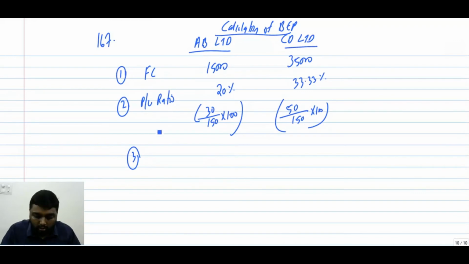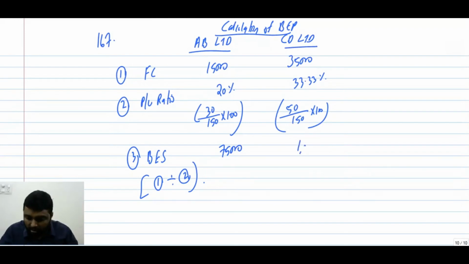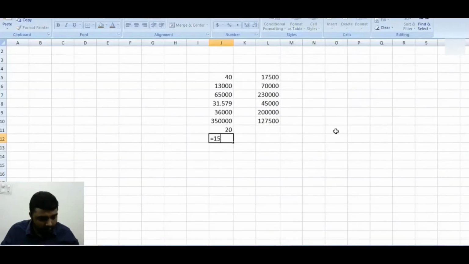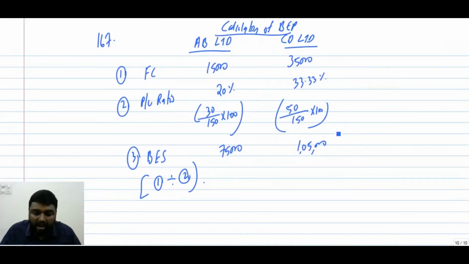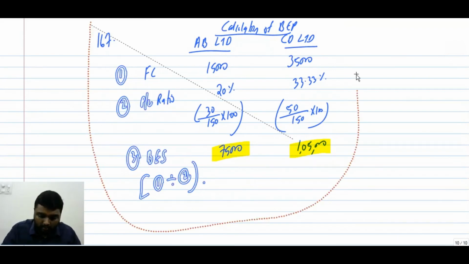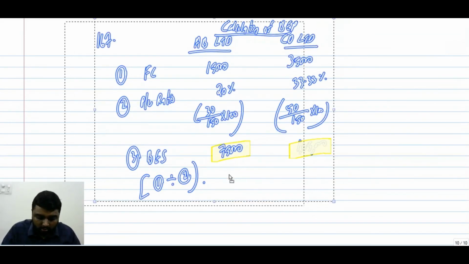Now what we have to do? We have to find out the break-even sales. Point number 1 divided by point number 2. So we will get what? If I am not wrong, here we will have 75,000. Here we will have 1,05,000. We will counter check this. 15,000 divided by 20% is correct only. 75,000 and 1,05,000. So we have found the answer.